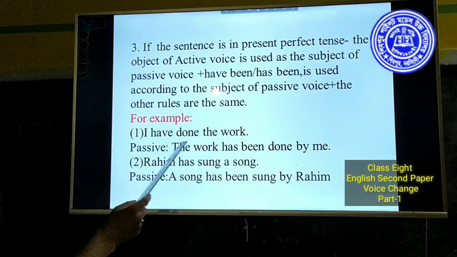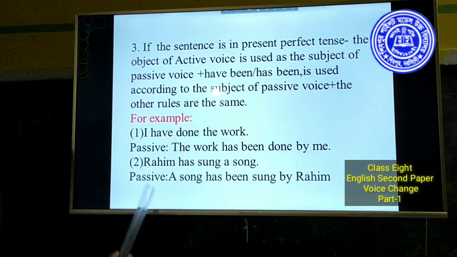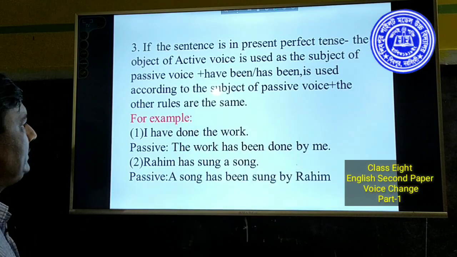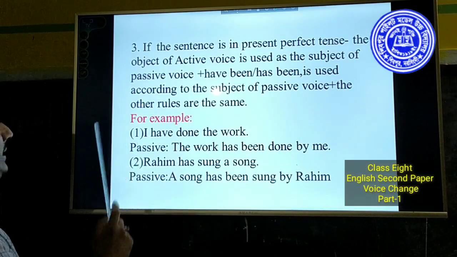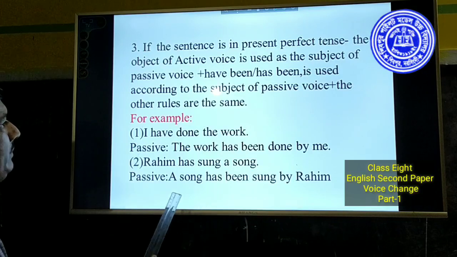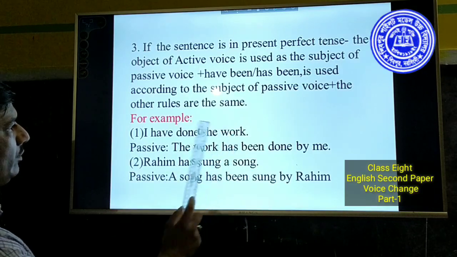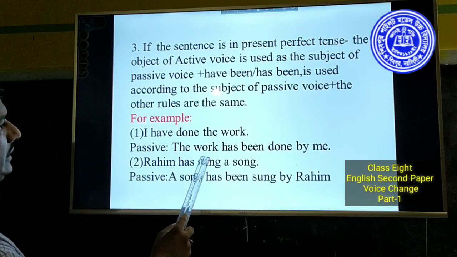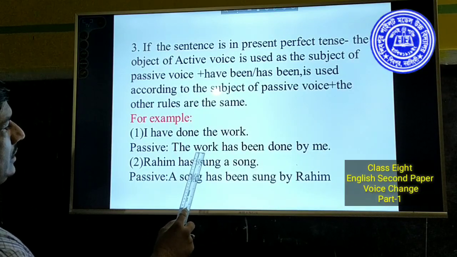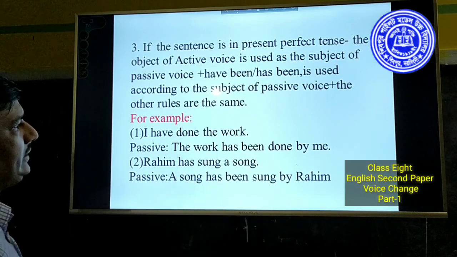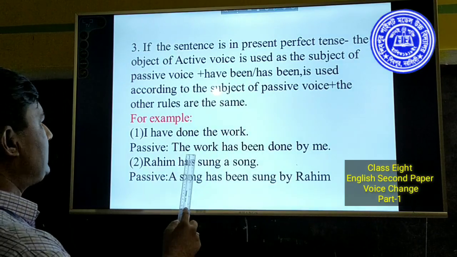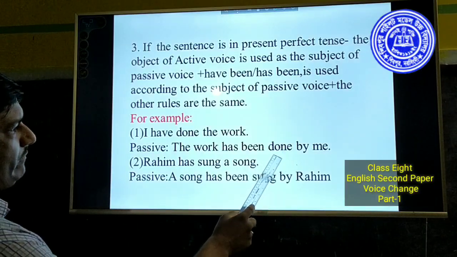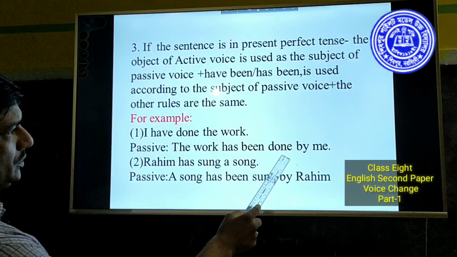For example, "I have done the work." Passive: "The work has been done by me." Here I subject, have helping verb, done main verb, the work object. So in the passive voice the work is used as the subject of passive voice, has been is used according to the subject and tense of passive voice, done past participle of do.